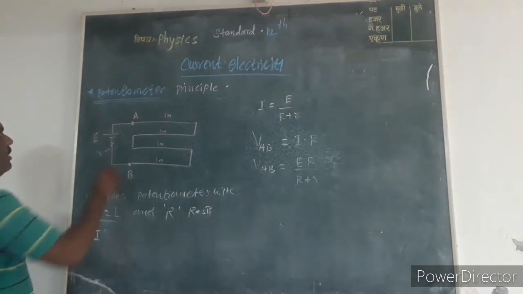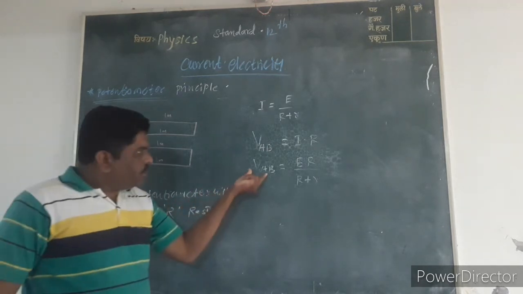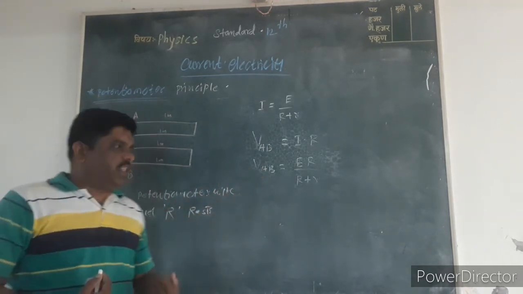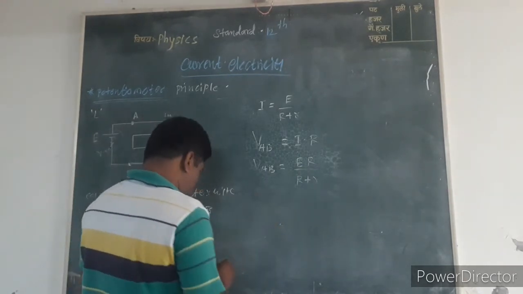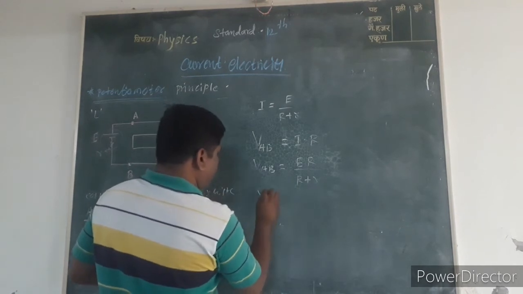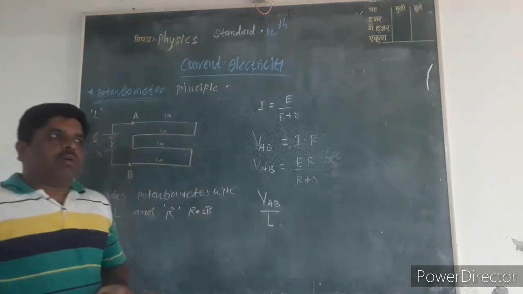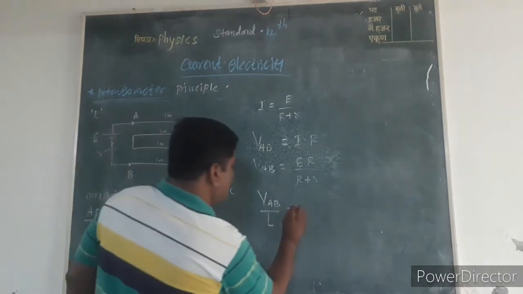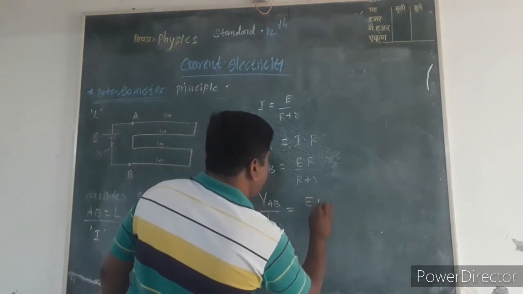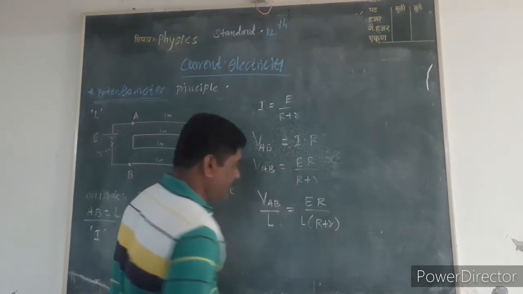But L is the length of the potentiometer wire. Therefore, the potential difference per unit length is PAB/L = ER/(L(R + r)).